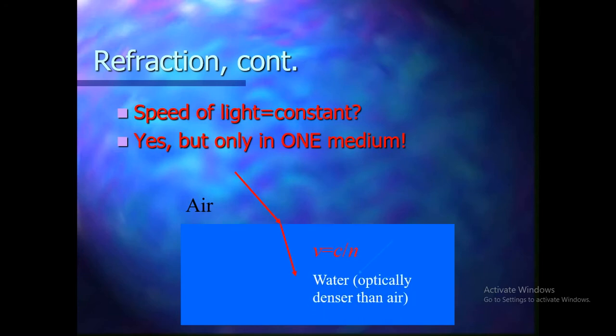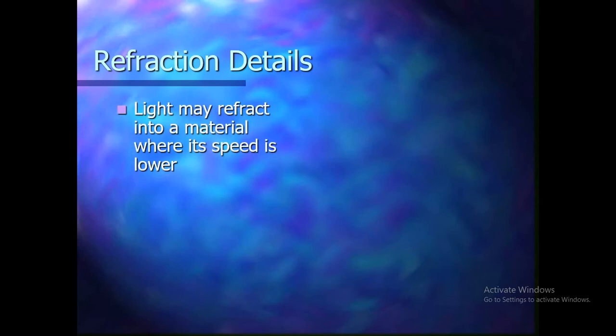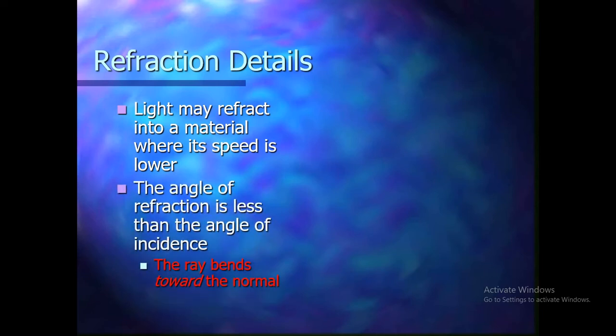Air to water. Because water is optically denser than air, there is a number which is called the index of refraction. And the velocity of light, as you know, is given by c. Okay. Now, light may refract into a material where its speed is lower. The angle of refraction is less than the angle of incidence, meaning the light ray bends towards the normal.